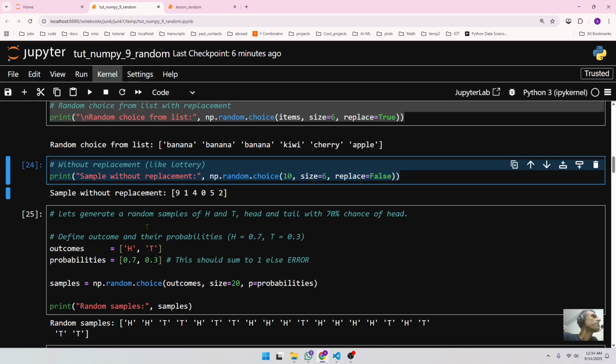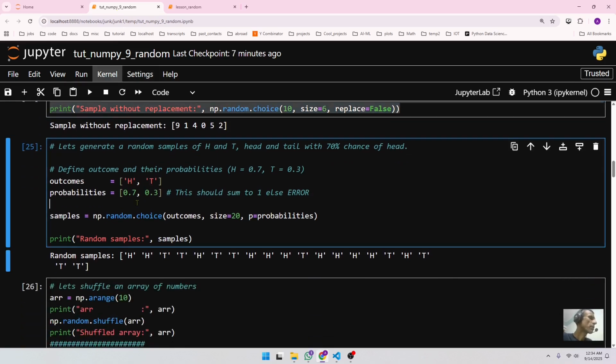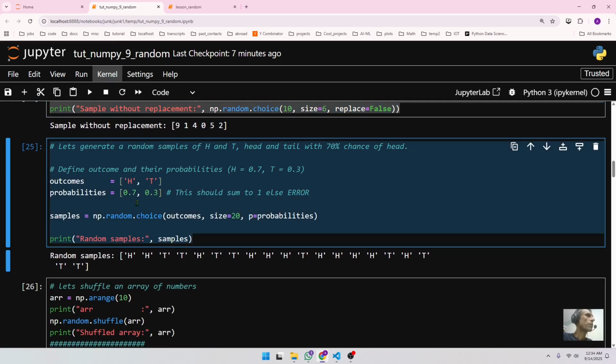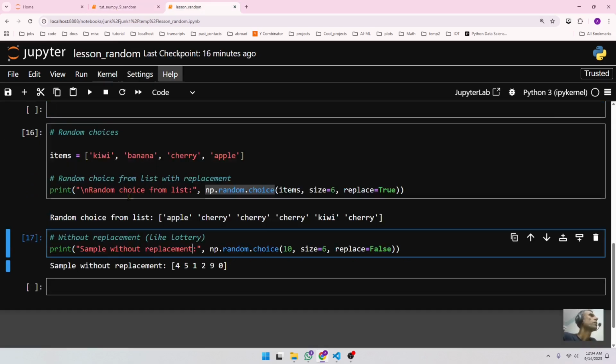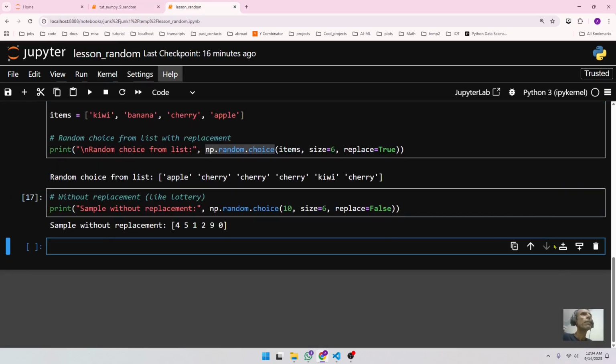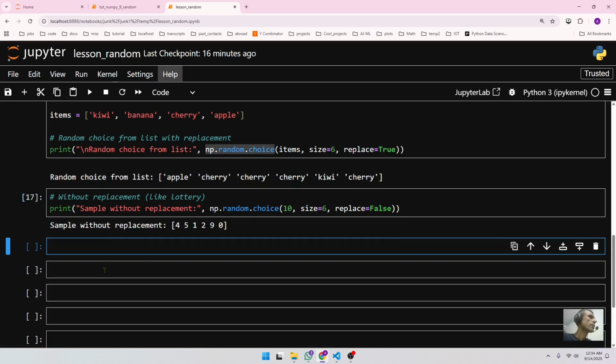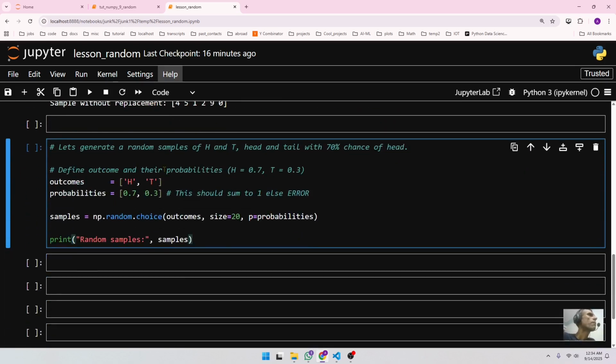All right, now let's generate a random sample of head and tail. Maybe you want to simulate some type of experiment where people are basically tossing coins. So let's say you want to generate a random sample of head and tail, with a 70% chance of head. So let's define our outcomes and their corresponding probabilities. For head I want 0.7, 70% chance of head, and tail is 30% chance. Maybe the coin is loaded, it's not a fair coin.